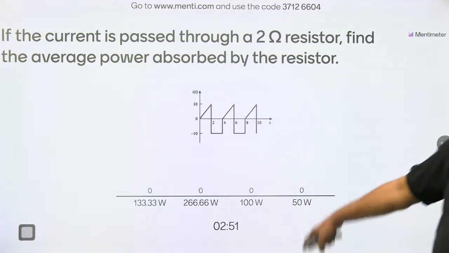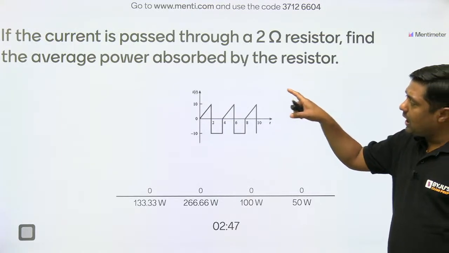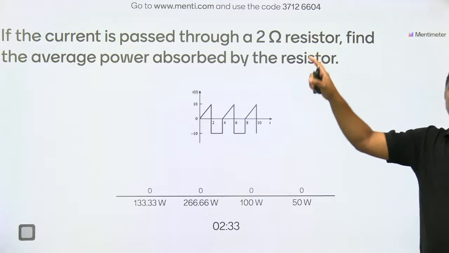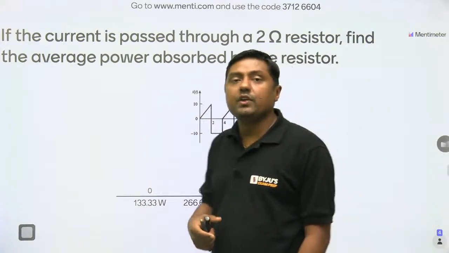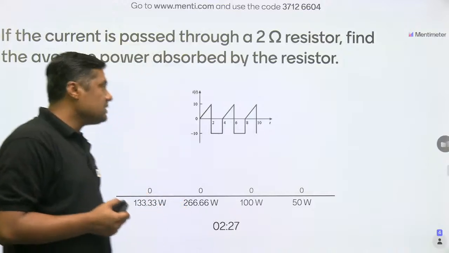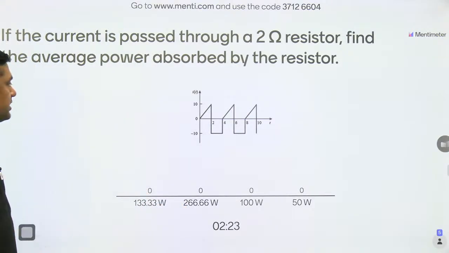Now my dear friends, you have to calculate the RMS value of this signal, and then I_RMS square into 2 will give you the power absorbed by the resistor. That is the question. Signal and system plus network.